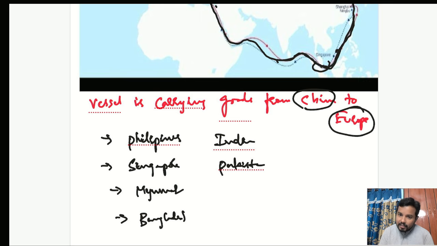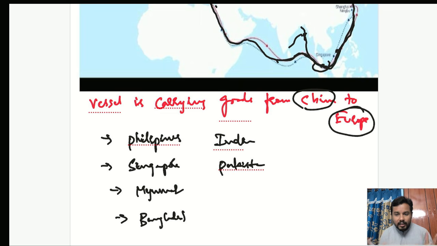Do you think that it will stop at a Philippines port and unload the goods, and again come to a Singapore port and unload the goods, and again come to Myanmar and unload the goods, and again come to some port in India and unload the goods? Sorry, before moving from Myanmar, it should go to Bangladesh, unload the goods, and again come to some port in India, unload the goods, and after that go to Pakistan, and after that go to Yemen, Oman, some Gulf countries, and again going to Europe.